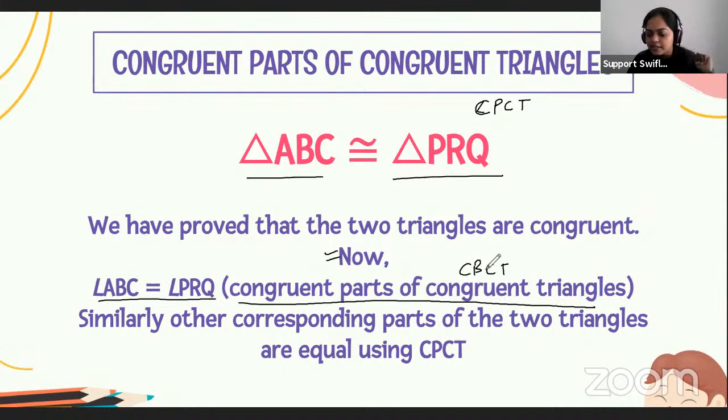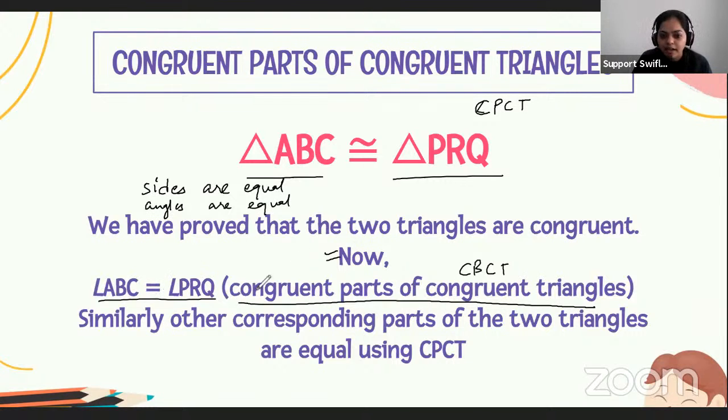Yes, we have already discussed in the previous slides that if two triangles are congruent, then all their sides are equal and all their angles are also equal. So we can say angle ABC is equal to angle PRQ by congruent parts of congruent triangles, CPCT. Similarly, other corresponding parts of the two triangles are also equal by using CPCT.